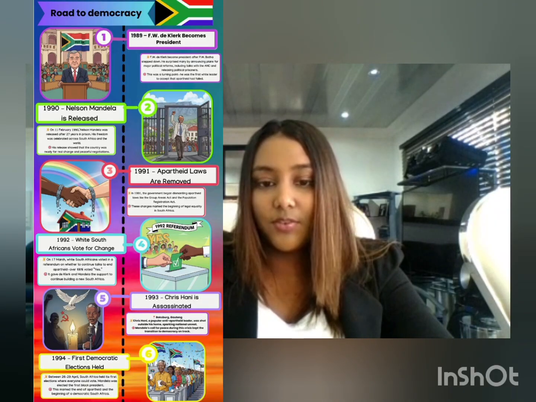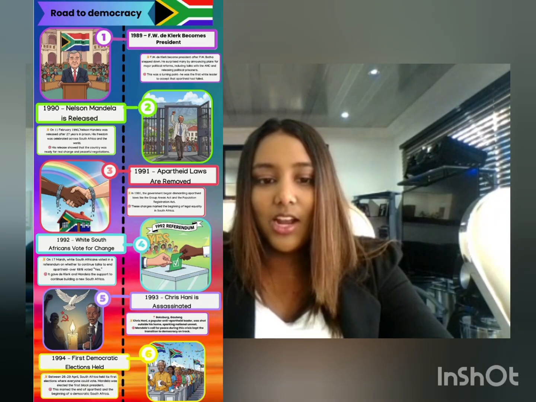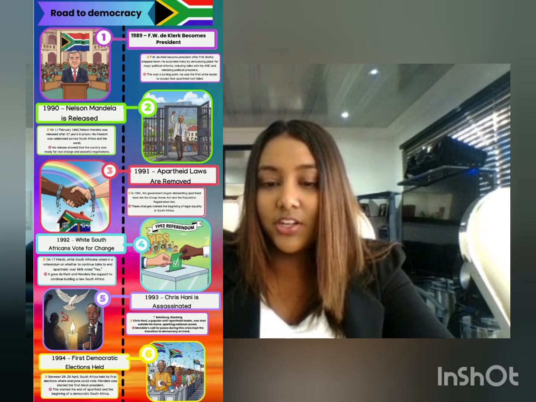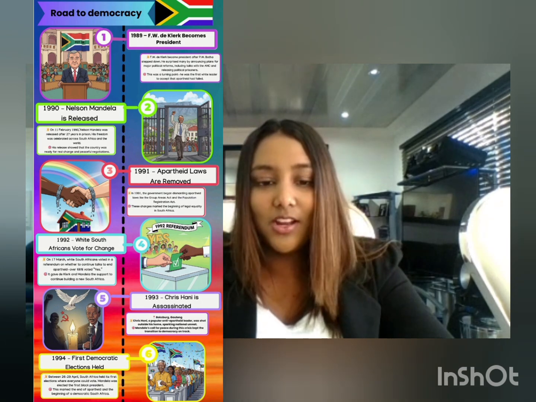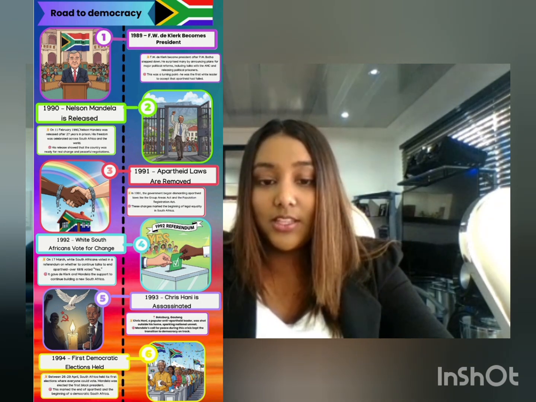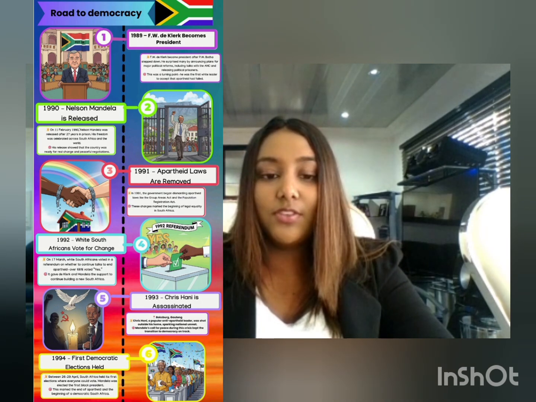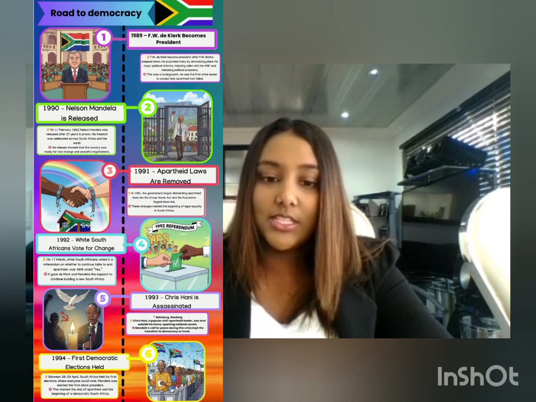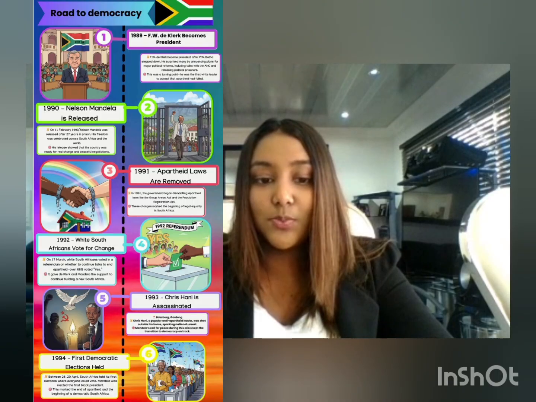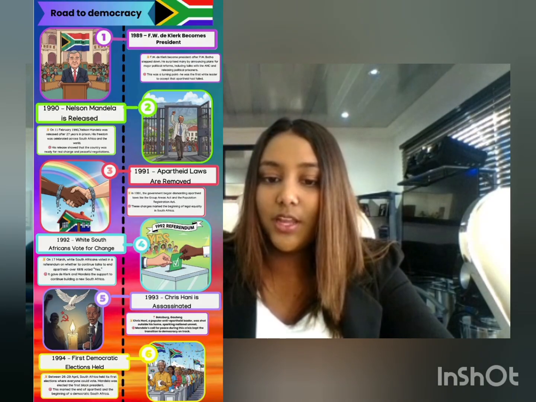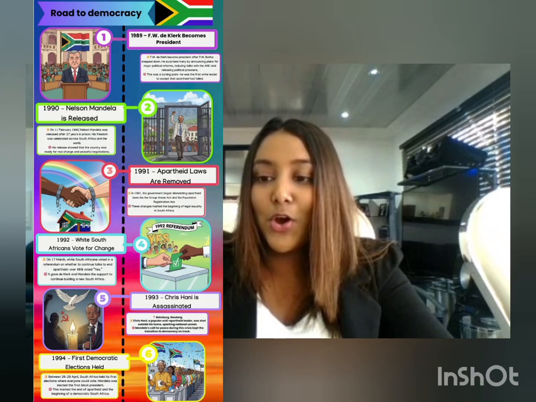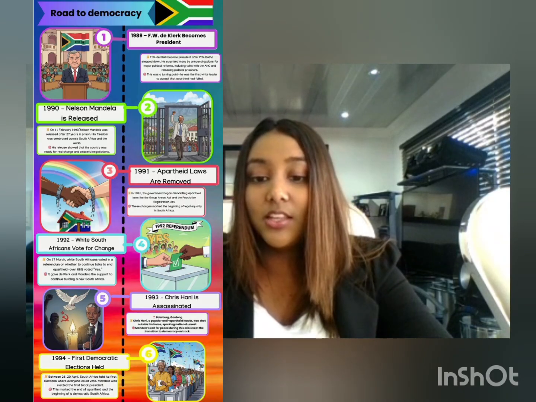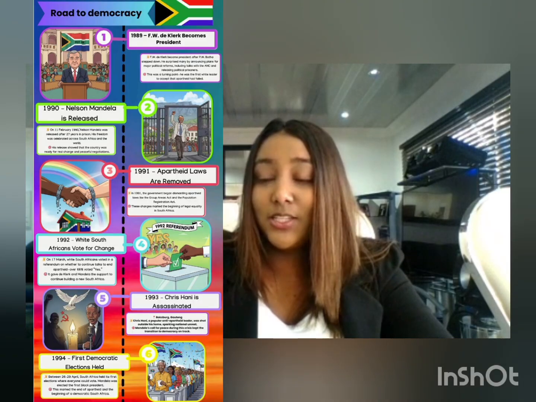His freedom showed that the government was ready to negotiate seriously, and after his release, Mandela worked hard to calm the anger in the country and encourage people to choose peace instead of violence. This event mattered because Mandela's leadership helped move South Africa from resistance to real negotiation for democracy. On the poster, we can see the image of Mandela walking out of the prison gates with his fist raised. The powerful pose became a worldwide symbol of victory and hope. This release gave momentum for the government to start removing apartheid laws in 1991, which leads us to our next event.